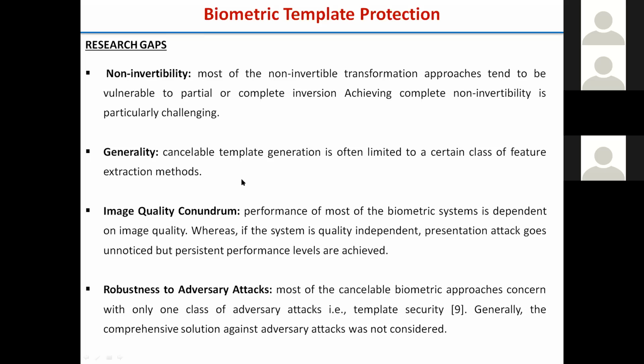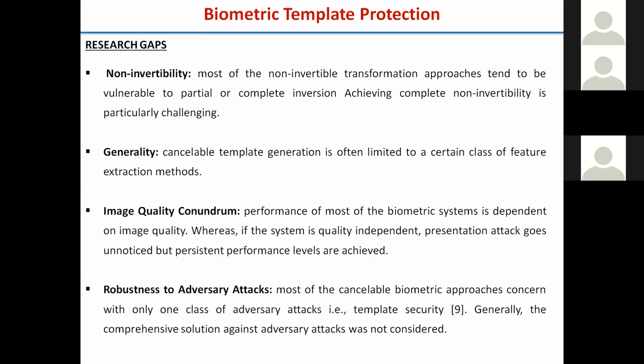Whatever works are there, generally they say this is a cancelable transform applicable for your fingerprint. They show it with the fingerprint, but when we apply the same transform to other traits like iris or face, the performance will not be the same, and may even be reversed. So whatever transform you propose should be general, so that irrespective of the trait we use, we get the same performance and the same level of security.